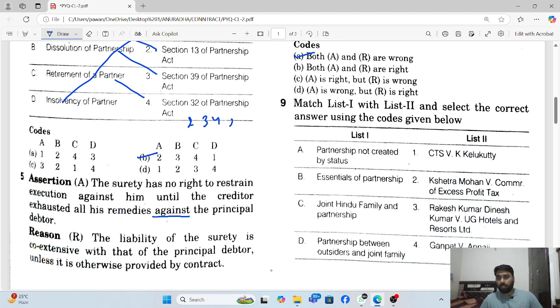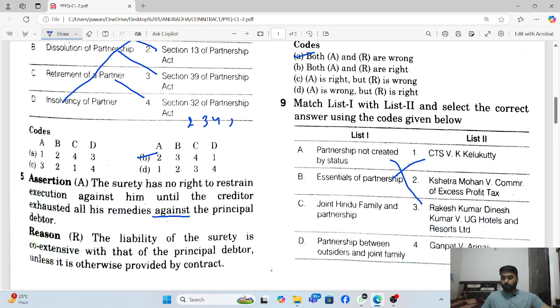Next is again match the following. Partnership cannot be created by the status, that is the case of Rakesh Kumar Dinesh Kumar versus UG Hotel and Resort Limited. That are the things that if you only have the status and respect of a firm, it cannot be a partnership. Essentials of partnership, you go with CIT versus Kalkutti.